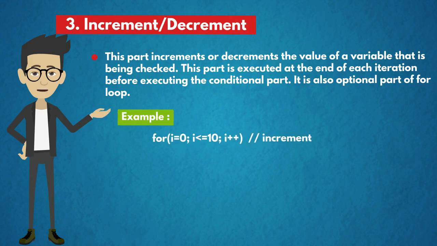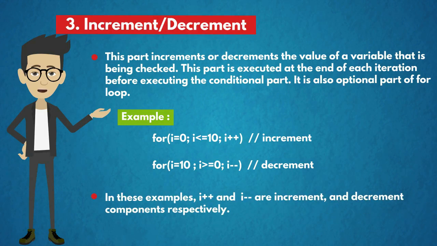Example: for i equal to 0, i less than or equal to 10, i plus plus is the increment, and for i equal to 10, i greater than or equal to 0, i minus minus is the decrement. In these examples, i plus plus and i minus minus are increment and decrement components respectively.